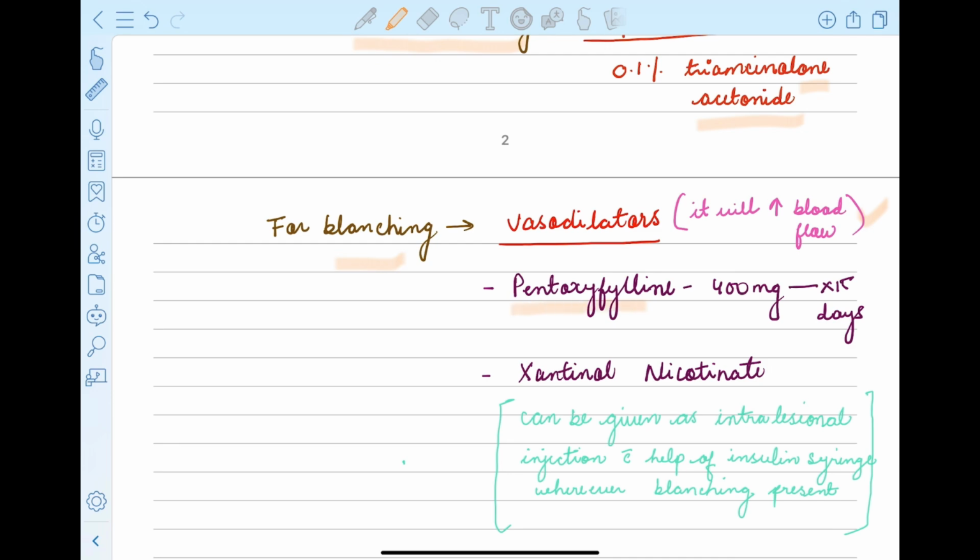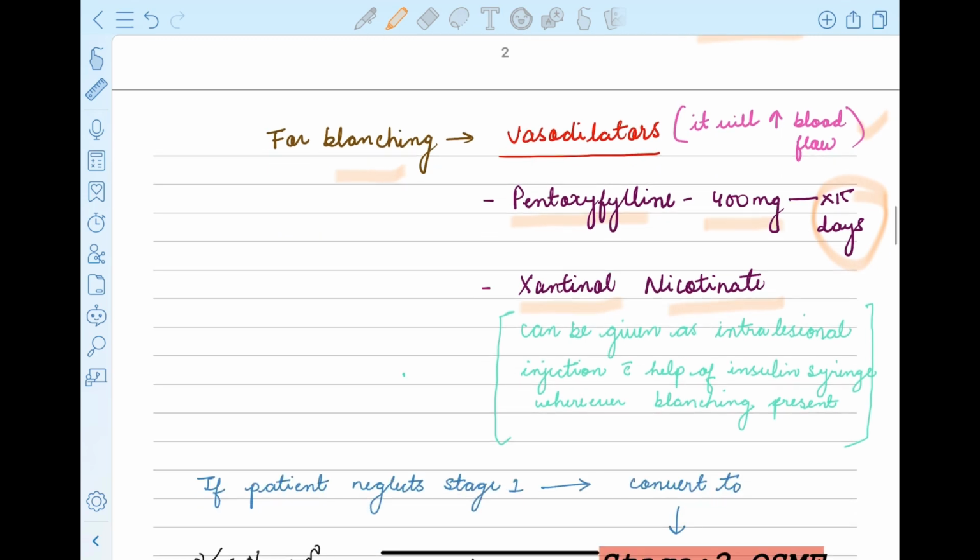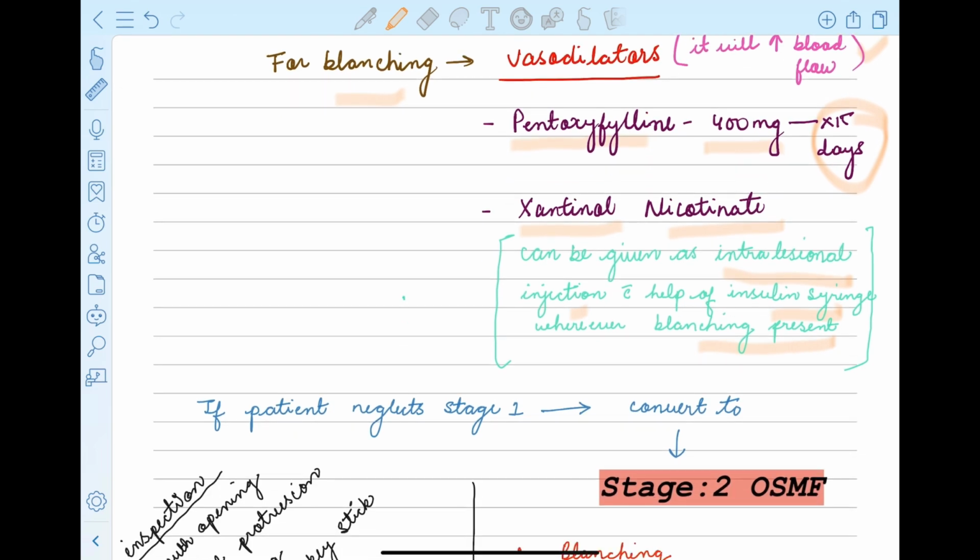We give pentoxifylline 400 mg for 15 days. Then we give xantinol nicotinate. It can be given as an intralesional injection with the help of an insulin syringe wherever blanching is present. Wherever in the oral mucosa you see the clinical sign, that is blanching, you can give this xantinol nicotinate injection in the lesion.